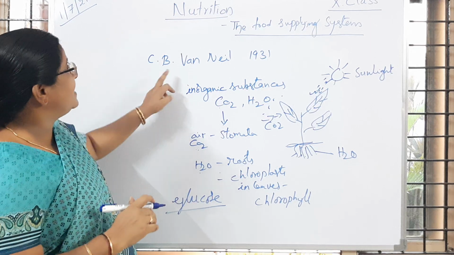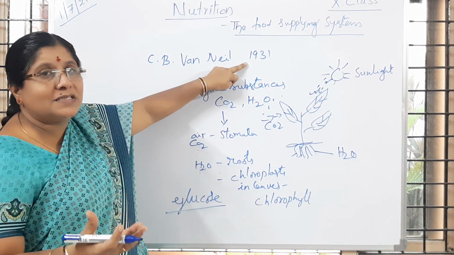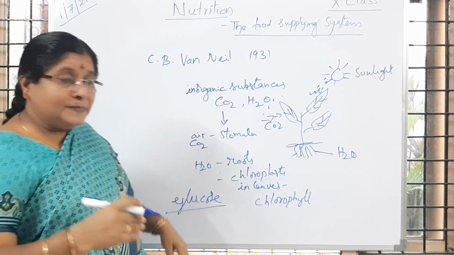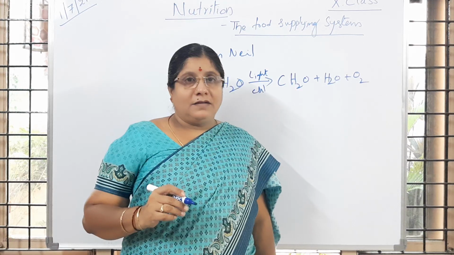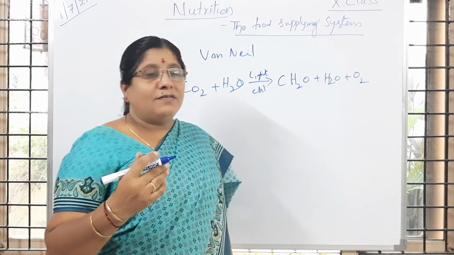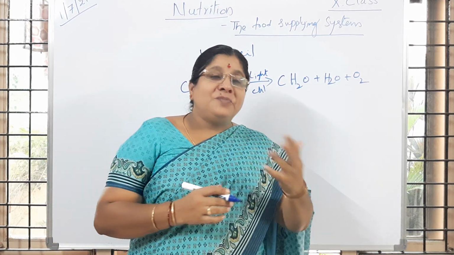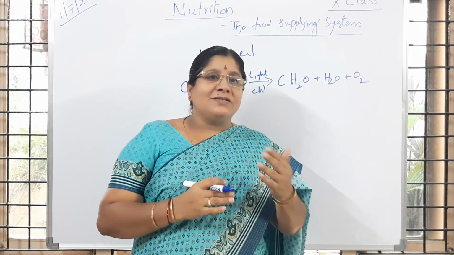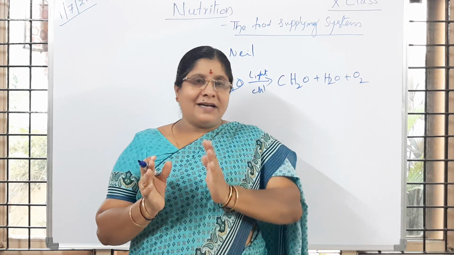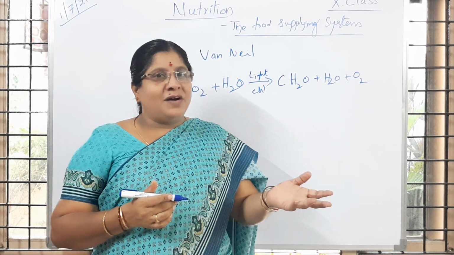So that was given by C.B. Van Niel in 1931. How that process happens, we are going to discuss in detail. You learned that Van Niel formulated the equation for photosynthesis. To explain the process of photosynthesis, plants make use of inorganic substances and, in the presence of light with the help of chlorophyll, they prepare an organic molecule called glucose.